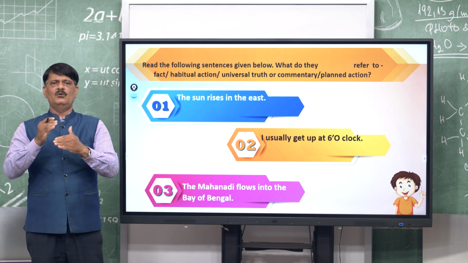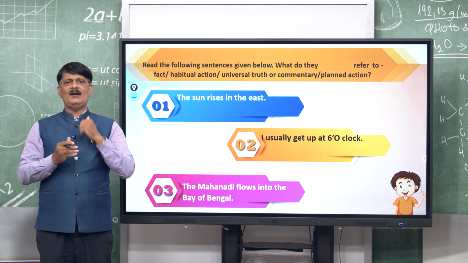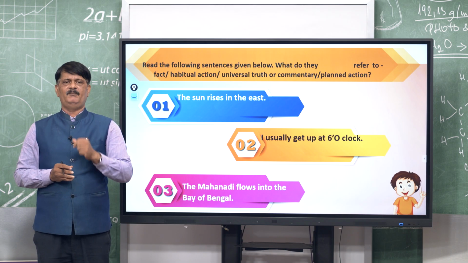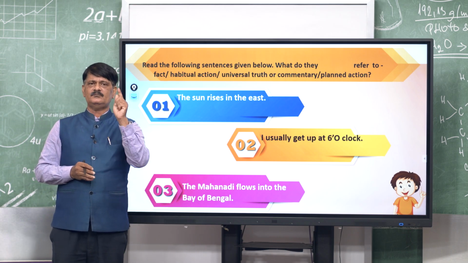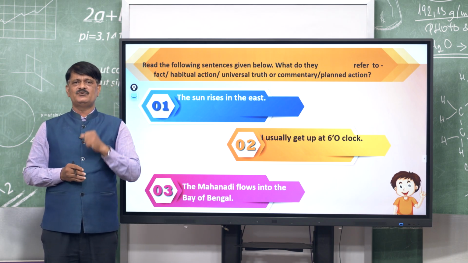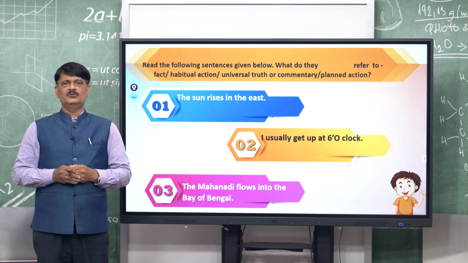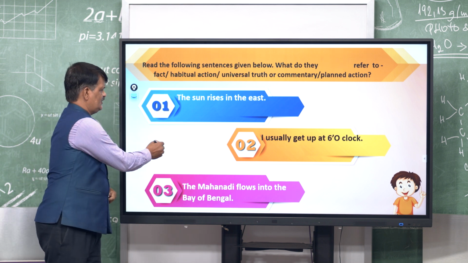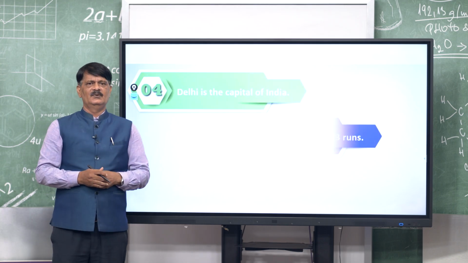Like this, we will go through more examples. Here you have to remember what the things are. In the case of present simple, we will use it for a fact, a habitual action, a universal truth, or a commentary, or a planned action. You see, the next examples are there.